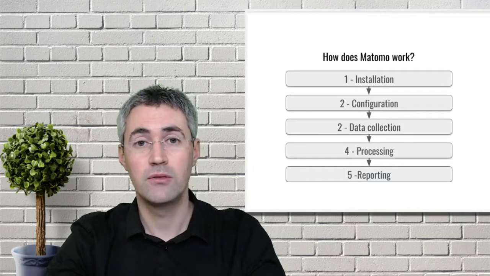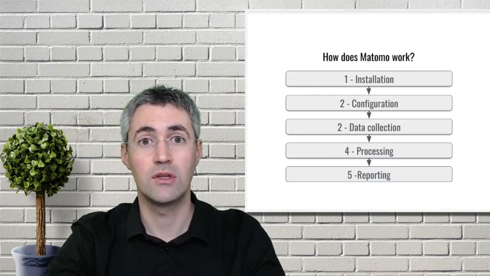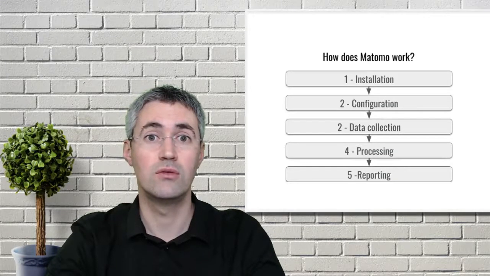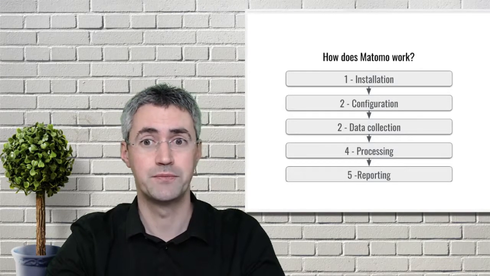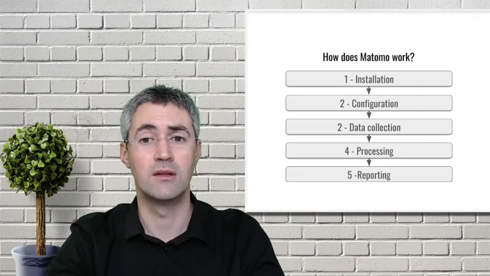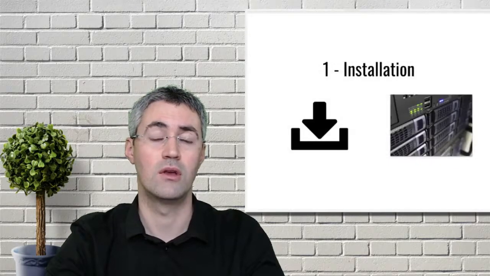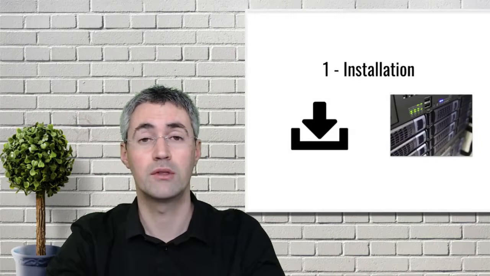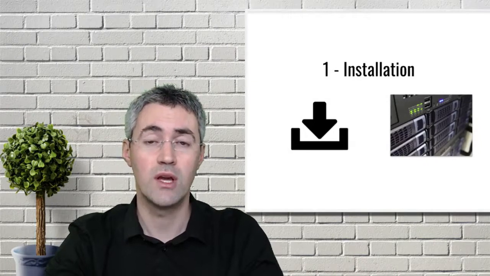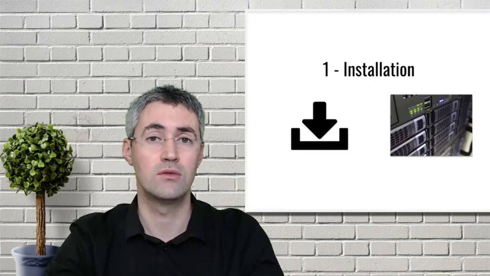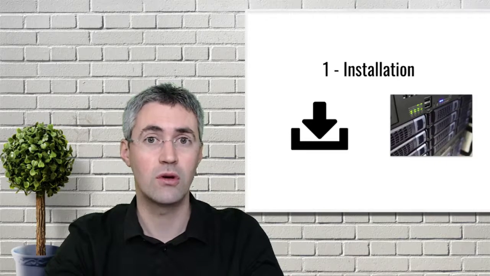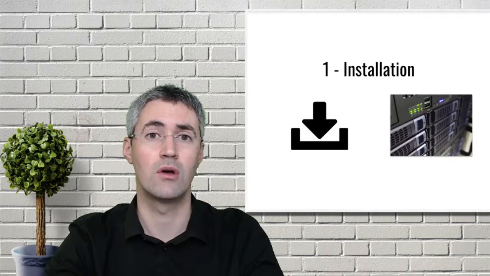Well, first of all, you need to download the solution and you need to install it on your own server. Then you need to configure it. Then you need to collect the data. Then the data need to be processed, and then you need to, let's say, read the report in order to take some decisions. So regarding the installation, what you need to do is to download the package directly from matomo.org and to install it on your server.